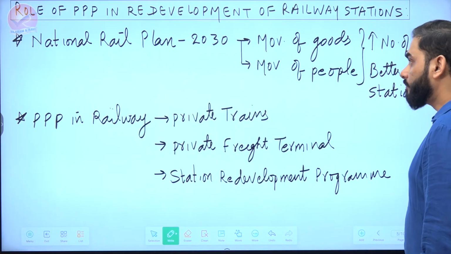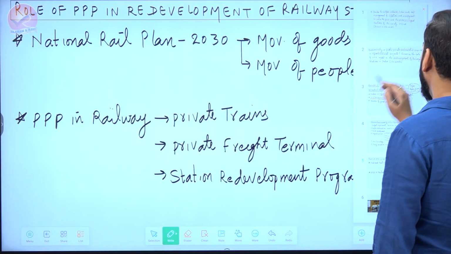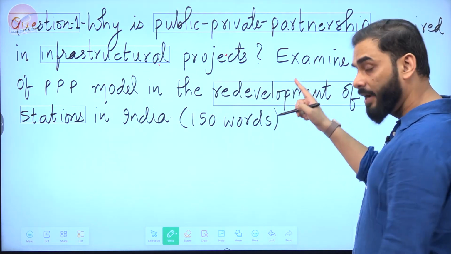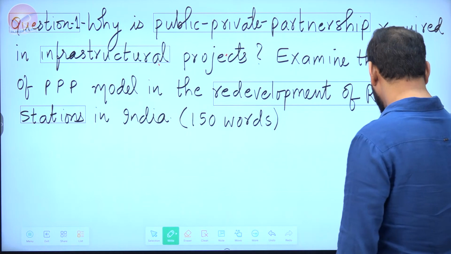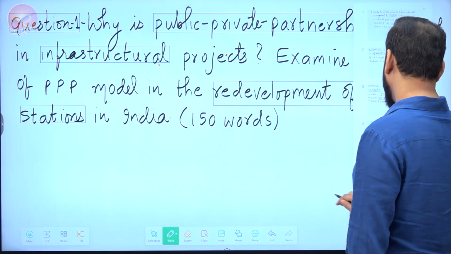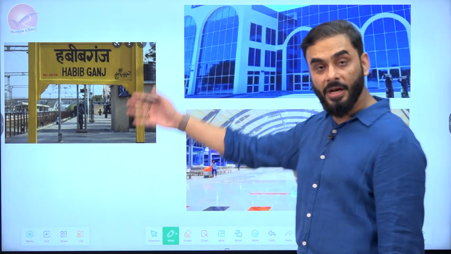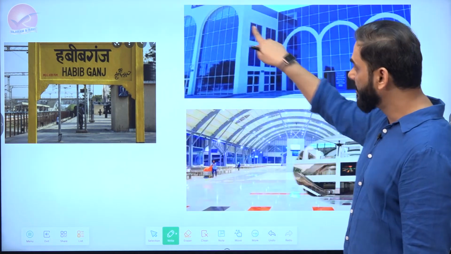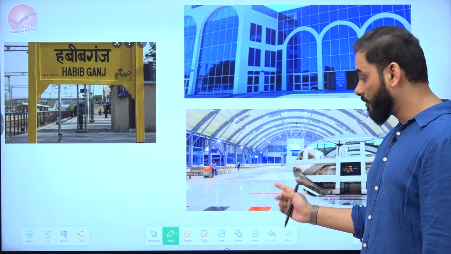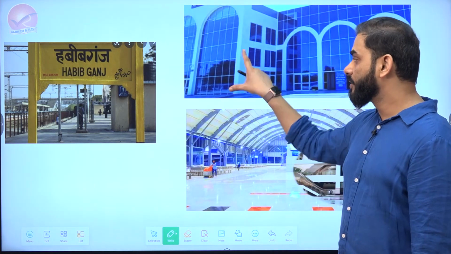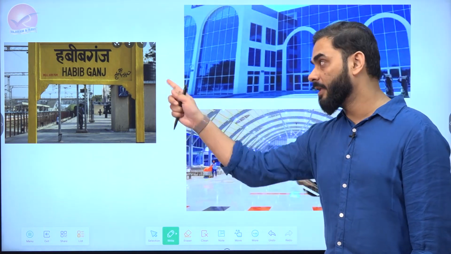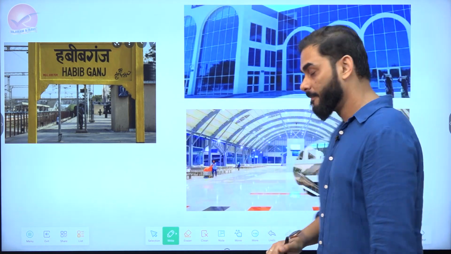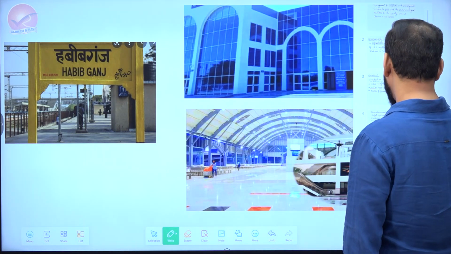Now, next part of the question said that examine the role of public-private partnership model in redevelopment of railway stations. So look at this, guys. See, this is Habibganj. This is the old railway station. Now this railway station has been redeveloped and this is how the station looks like. So this is now called Rani Kamlapati. Earlier it was Habibganj. This is station redevelopment program. Now let me tell you what is a station redevelopment.